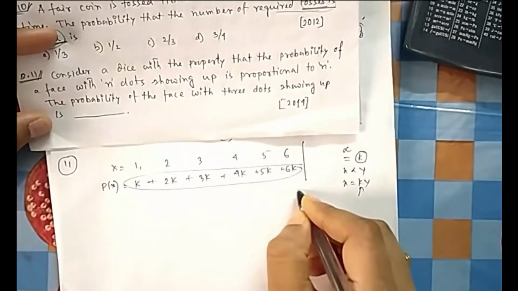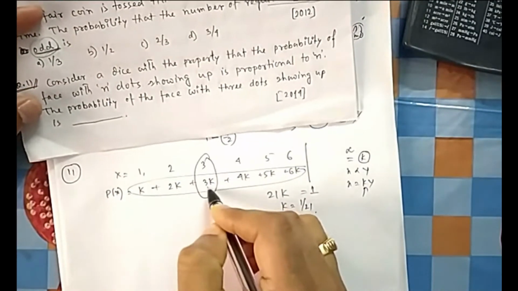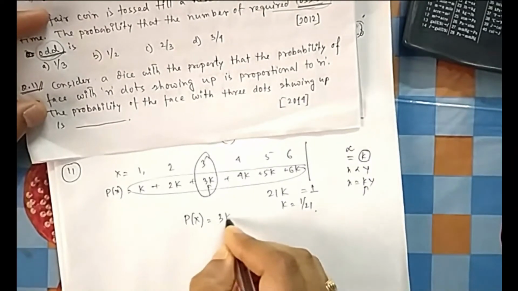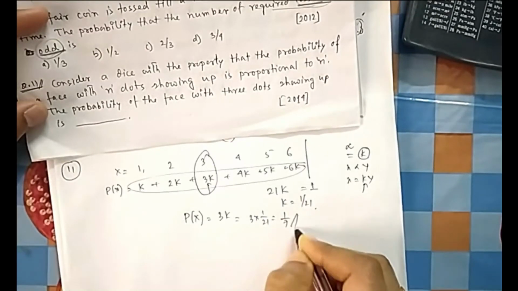So we know the total probability is always 1. So if you sum all the probabilities of all the events, it should equal 1. 6 plus 5, 11, 11 plus 4, 15, 18, 20, 21. So 21k is equal to 1, k is equal to 1 by 21. Now what they are asking: what is the probability that the face with 3 dots shows up? So 3 dots, what is the probability? 3k. So the required probability is 3k, so 3 into 1 by 21, so 1 by 7.